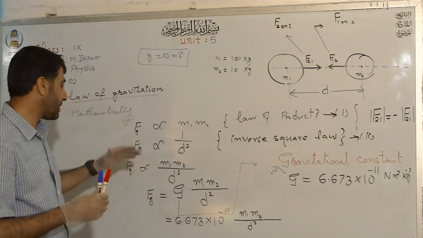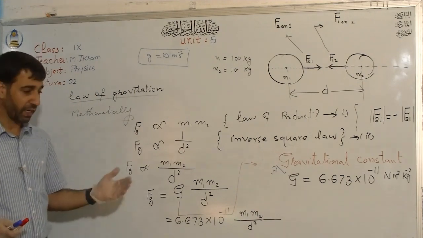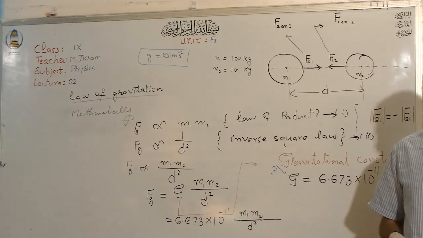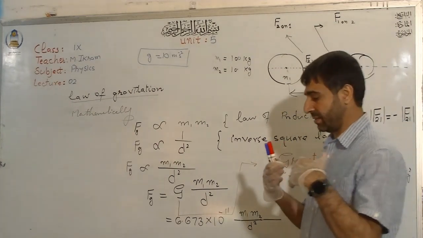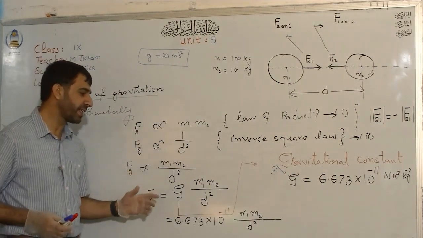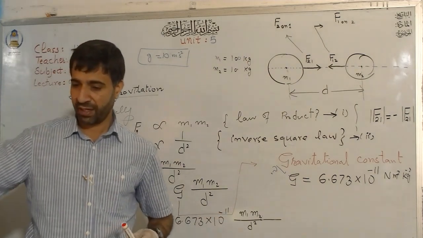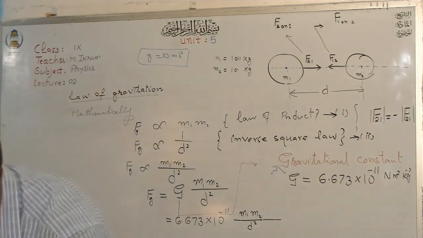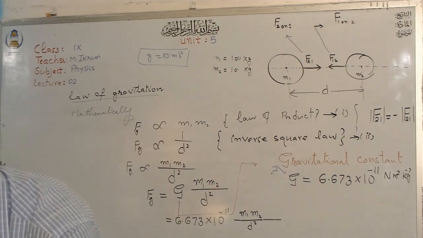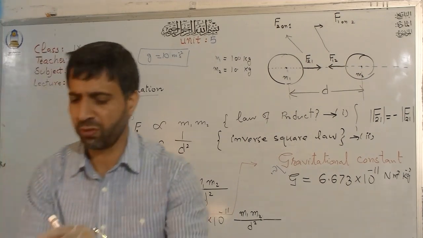This is why, if you compare this force with other forces, for example, if you compare the gravitational force with the electrostatic force, with the magnetic force, and with the nuclear force, you will find that this force is very weak. Right? For example, let me tell you, if you have some small pieces of paper, this is one of your famous experiments.